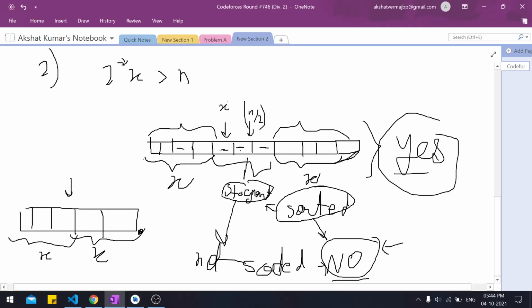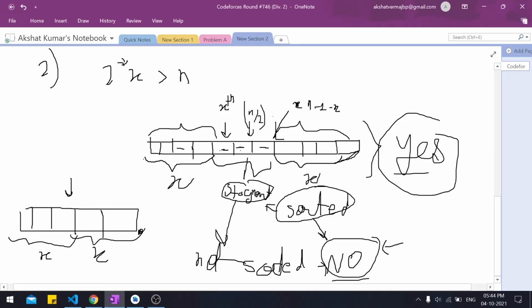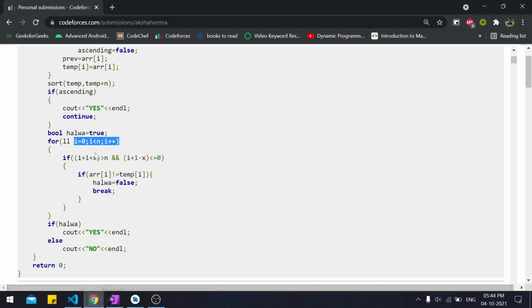That is the x index, right? Because it is zero-based indexing. And you can calculate the end, which will come out to be n minus 1 minus x, right? These elements would be x. So if all the elements in this range are in the correct position, we need to check the same thing, but not for the whole array, just for this array in between. So this is a simple optimization you could make.